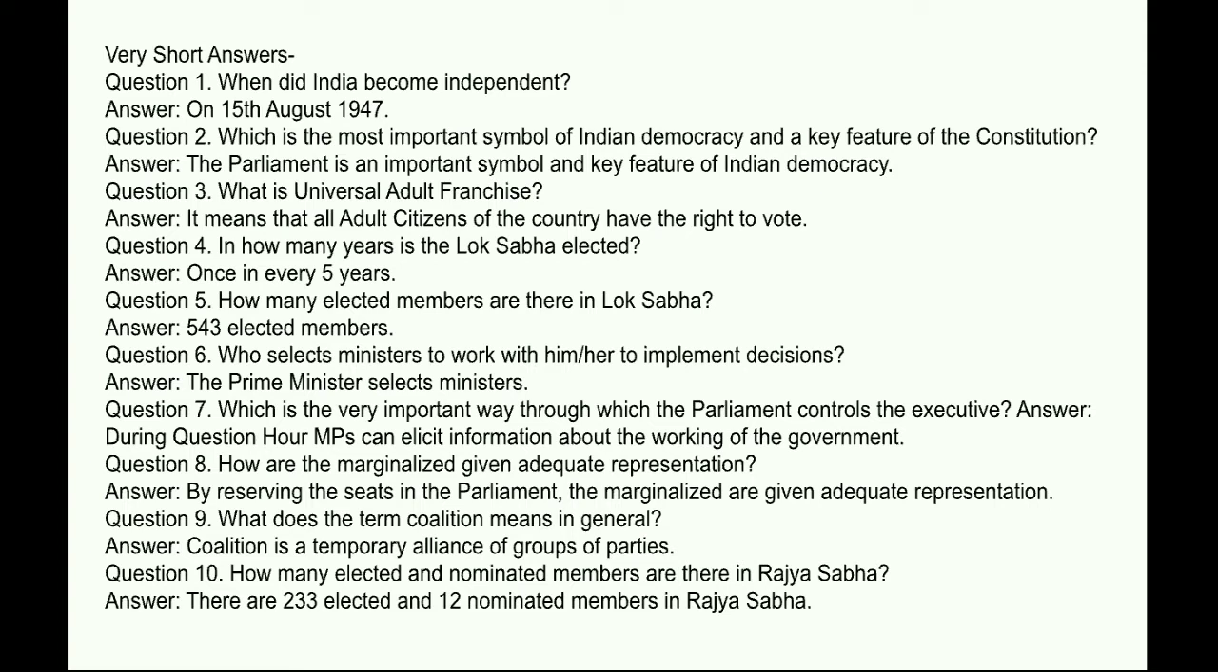Next question, which is the most important symbol of Indian democracy and a key feature of the Constitution? Answer: The Parliament is an important symbol and key feature of Indian democracy. Next question, what is universal adult franchise? Answer: It means that all citizens of the country have the right to vote.